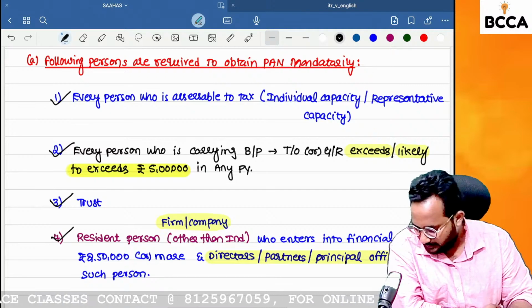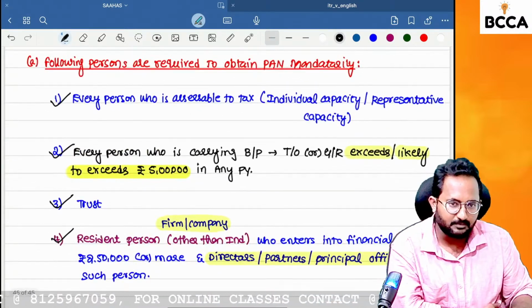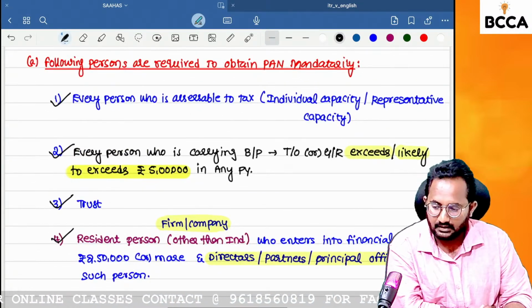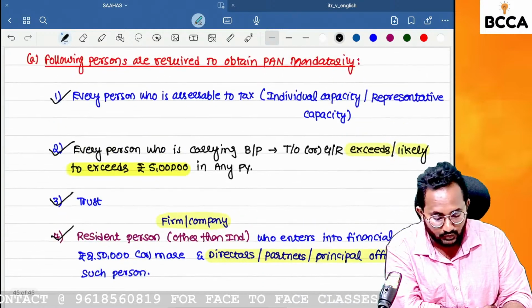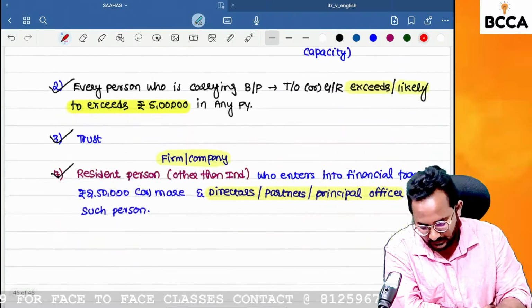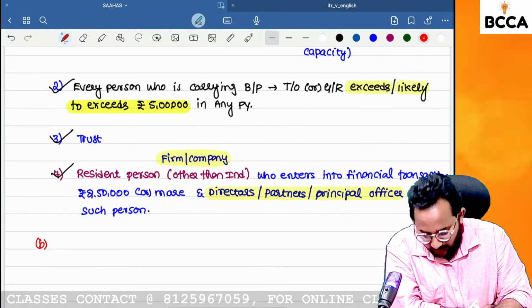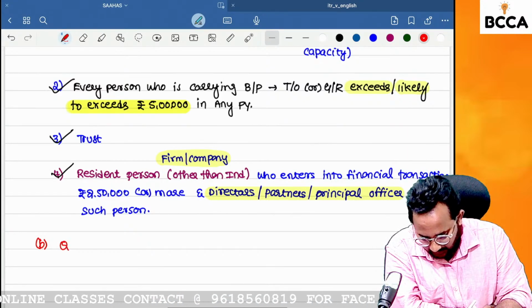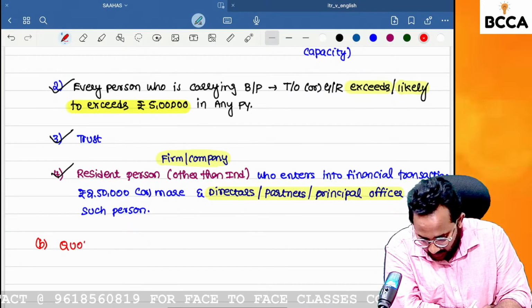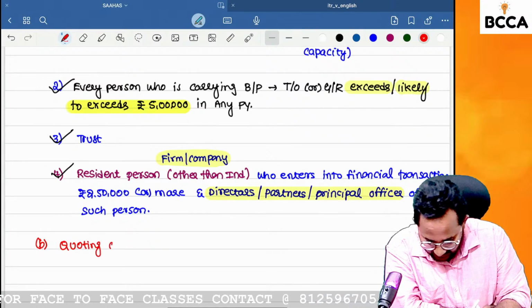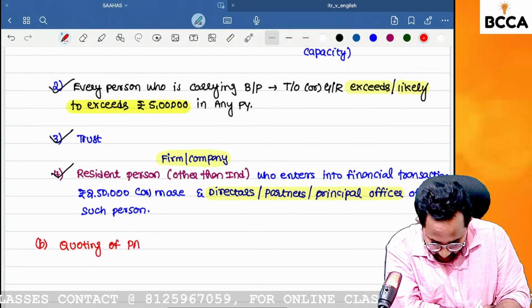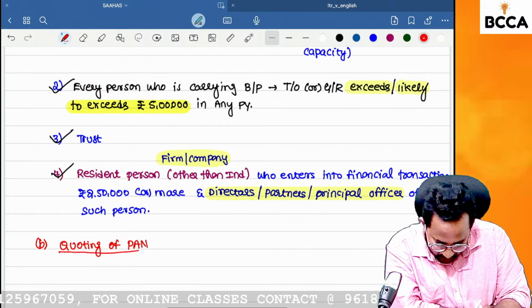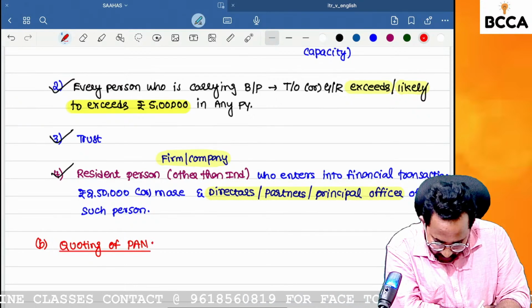If this is over, next, what is the use of PAN? In income tax also, in many areas, we have to use our PAN numbers. We have to mention the PAN numbers in many areas. So in our practical life also, we have to use that word PAN in many circumstances. What is that concept? Coding of PAN.